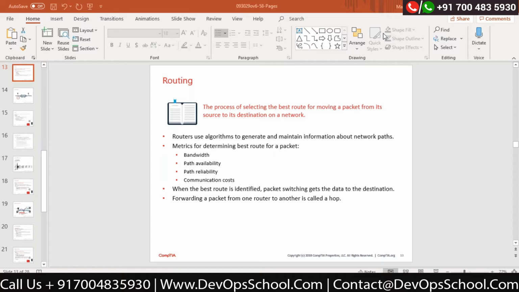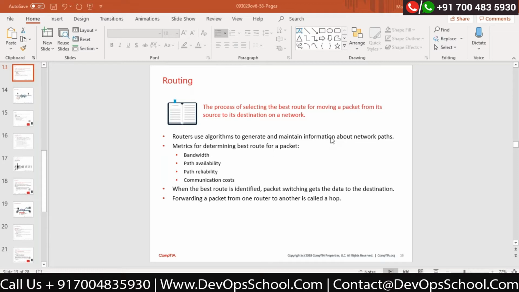Correct? Now a router uses algorithms to generate and maintain the information about network paths. These algorithms are part of protocols, and those protocols are working on some algorithms. There is a protocol called RIP, a protocol called OSPF, a protocol called IGRP, EIGRP. All these protocols help us to do the routing, that means to find out the best path. And every protocol has its own set of algorithms. Based on that algorithm, we will be able to find out the best path for your packets to move on.